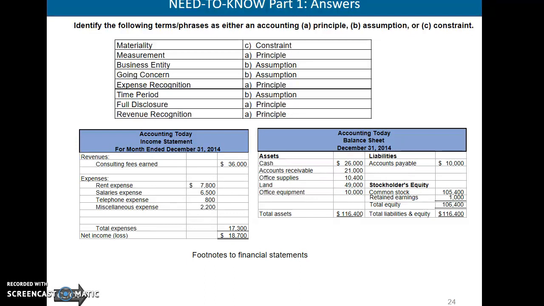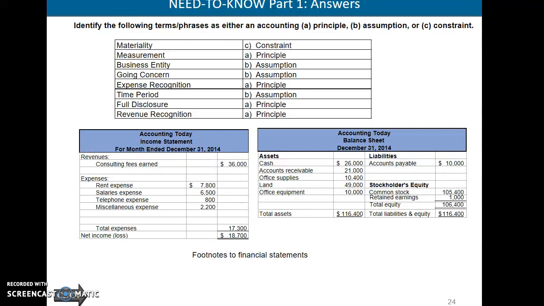Our accounting equation is assets equals liabilities plus stockholders' equity. If we add up all of our assets, our cash, accounts receivable, office supplies, land, and equipment, we have total assets of $116,400. Accounts receivable, that's when someone purchases items or merchandise from us, but they don't actually have the cash at this point, so we provide that merchandise to them on credit.